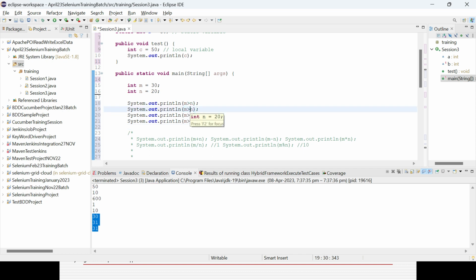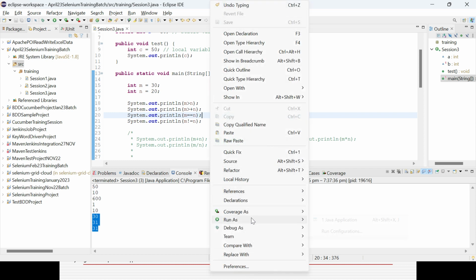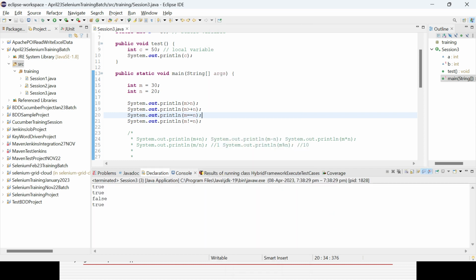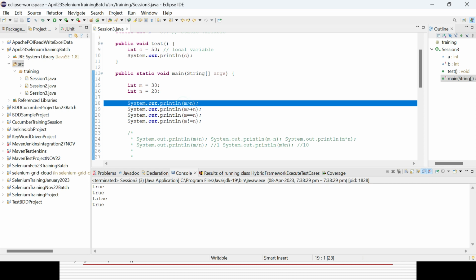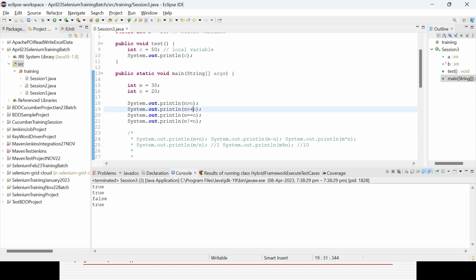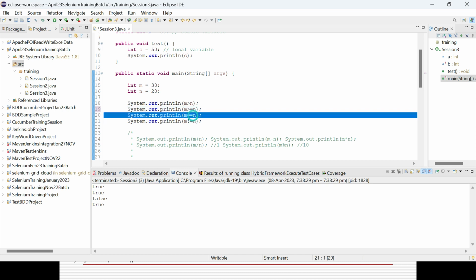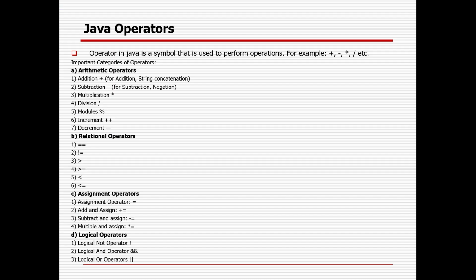Greater equal to n, then equal to means whether it's equal or not, and this is the not equal to sign. So you can check, it will give you the boolean value, true or false. You could see m greater equal to n, yes, 30 is greater than 20. Let's try equal to n, no, false. Not equal to, yes, true. So that is the way you can deal with relational operator.